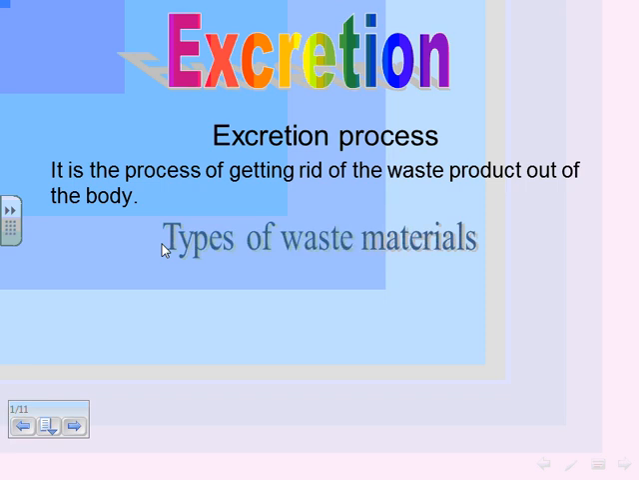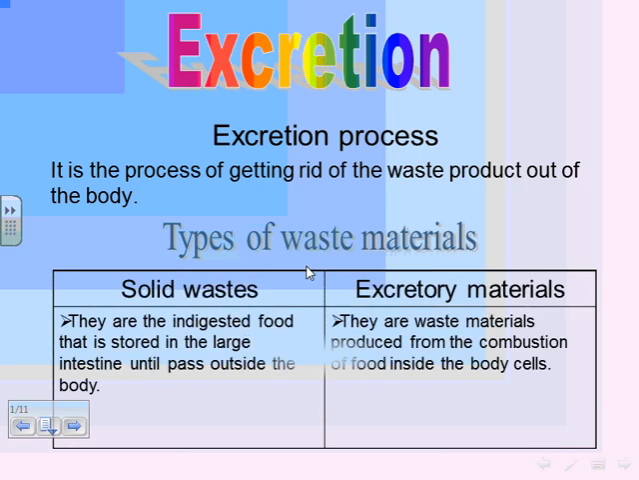What are the waste products? What are the types of waste materials? Waste materials are two types: solid waste and excretory materials. Solid waste means the undigested food that's stored in the large intestine. Do you remember the digestive system from primary 4? Yes. Excellent. So the undigested food stored in the large intestine and gets out of your body through the anus is called solid waste.